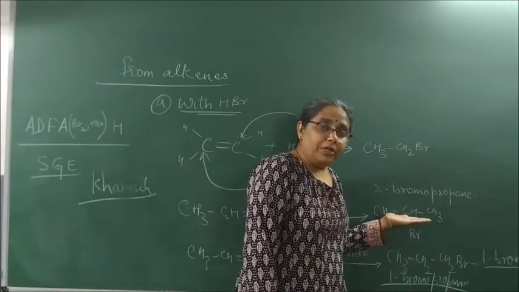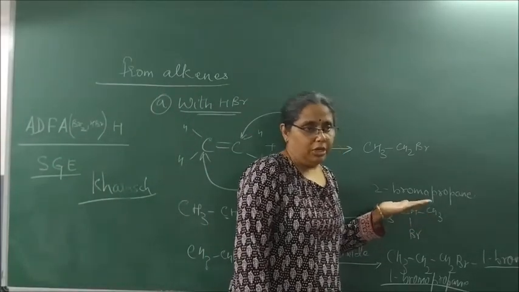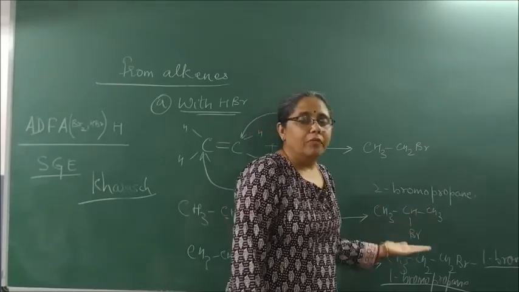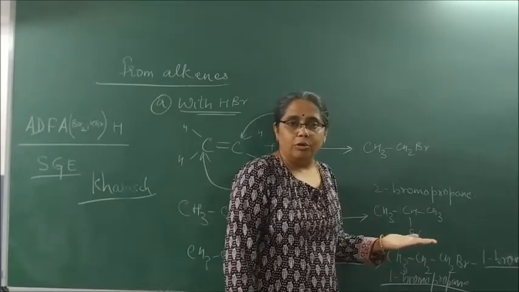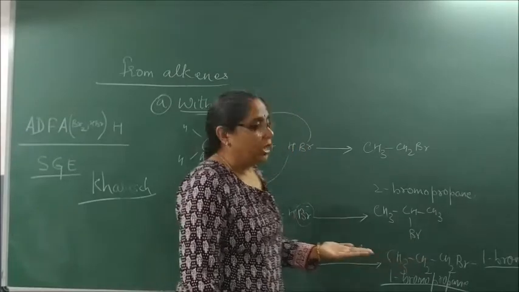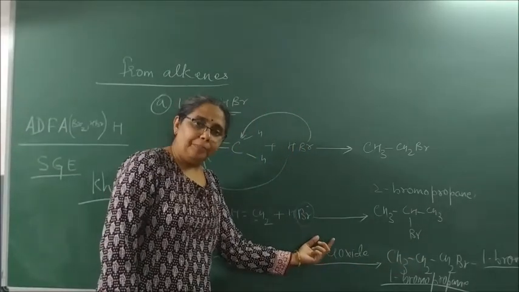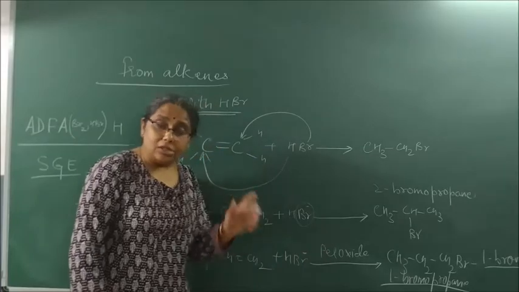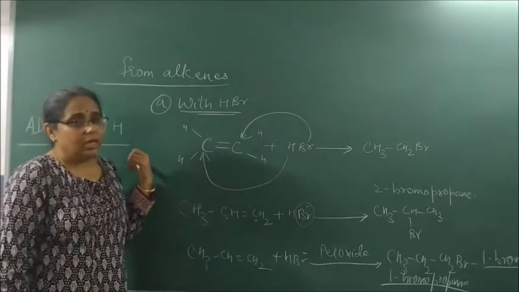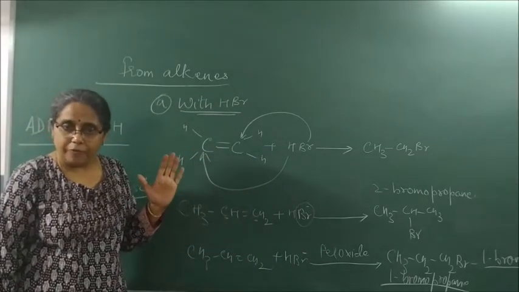When I say 2-bromo, it follows Markovnikov's rule. When I say 1-bromo, it follows anti-Markovnikov rule. For anti-Markovnikov, peroxide should be present. It is called the peroxide effect or Kharash effect. Fine?